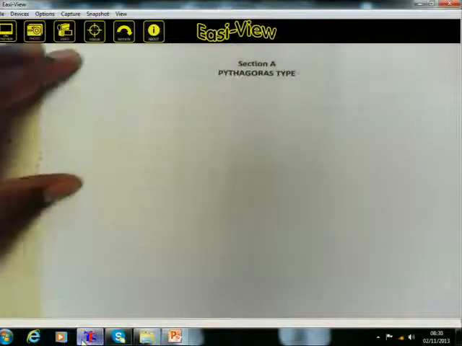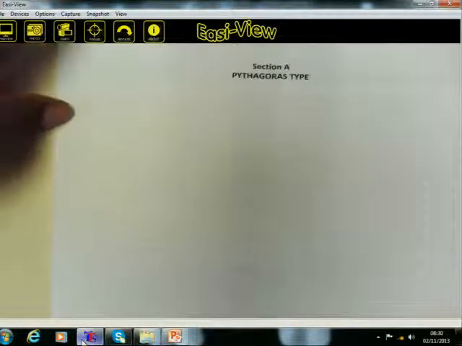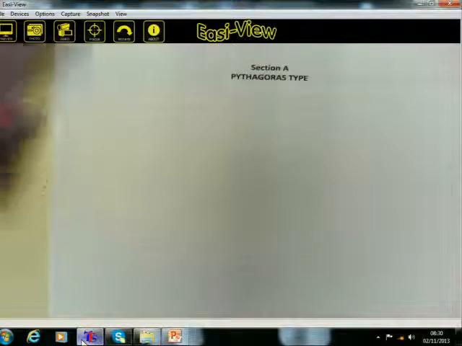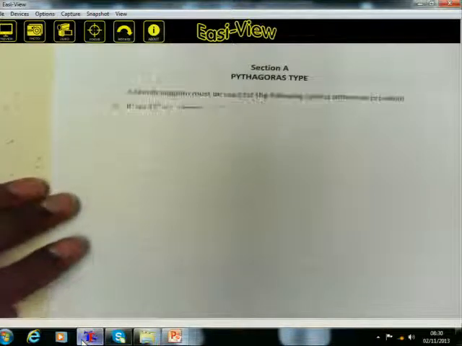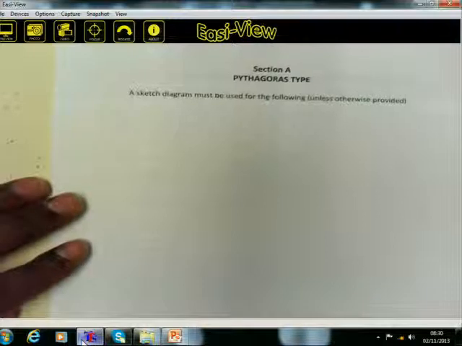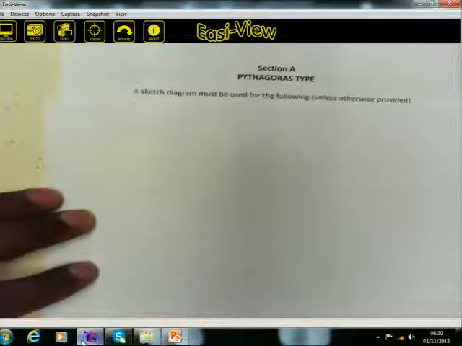Do you know the Pythagoras theorem? It states, in a right-angled triangle, the square on the hypotenuse is equal to the sum of squares of the other two sides. In short, learners used to express it as r squared is equal to x squared plus y squared, where r represents the hypotenuse, x and y represent adjacent and opposite sides respectively. Here is a problem. A sketch diagram must be used for the following exercises unless otherwise provided.